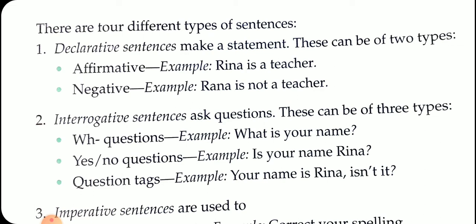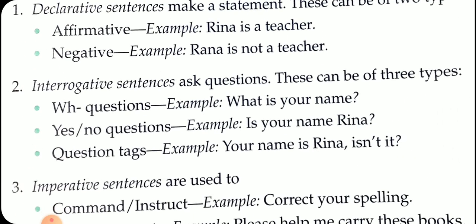Interrogative sentences. The interrogative sentences are those which ask questions. They can be of three types, and we also use such sentences with a question mark. There are three types of interrogative sentences. First, wh questions. What is your name? What is the capital of India? What time do you get up in the morning? When will you come to my home? Where are you going? These are the wh type questions.